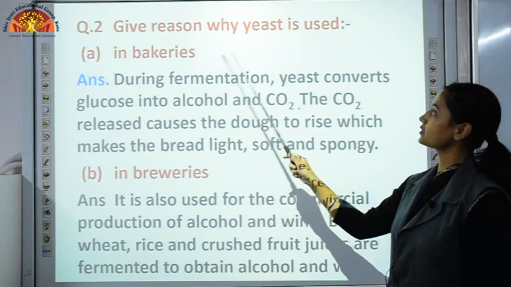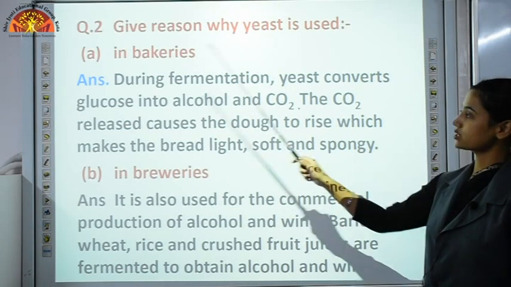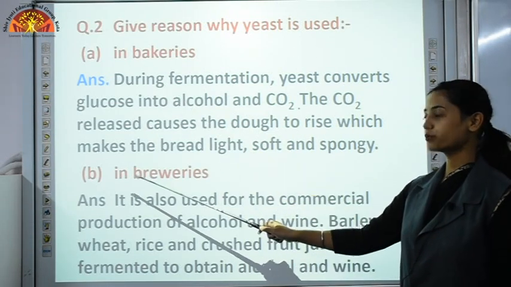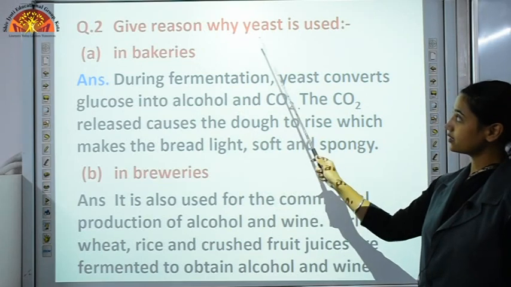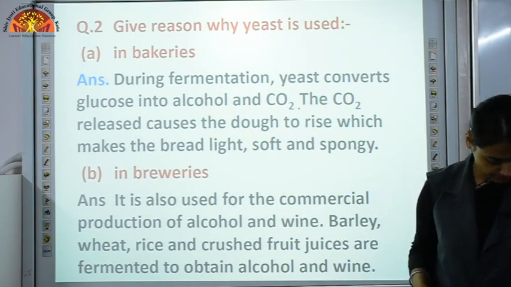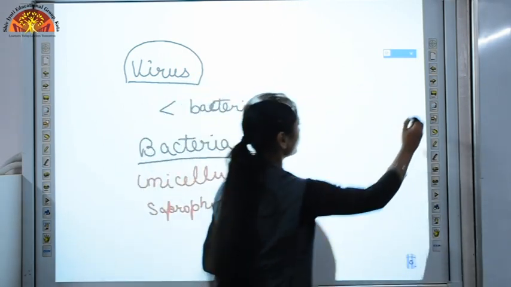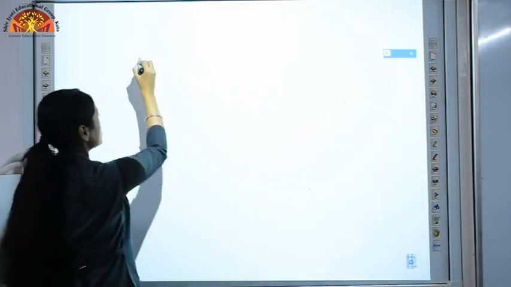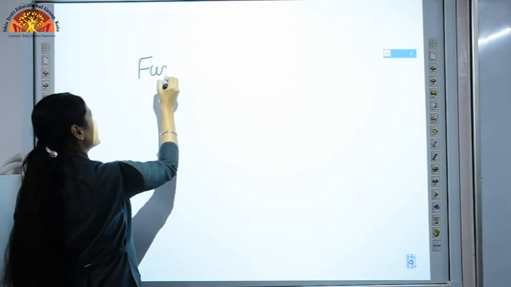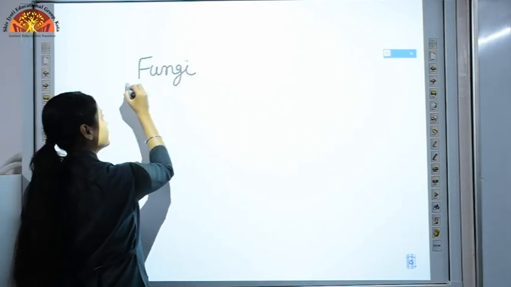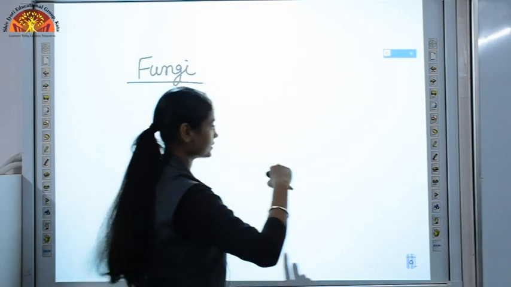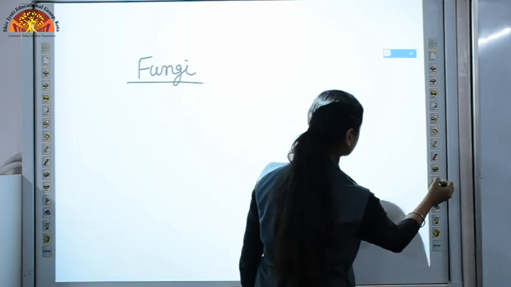Now give reason why yeast is used in bakeries and in breweries. Yeast is another organism. Now what is yeast? Yeast is an example of fungi, the third group which we discussed under microorganisms.